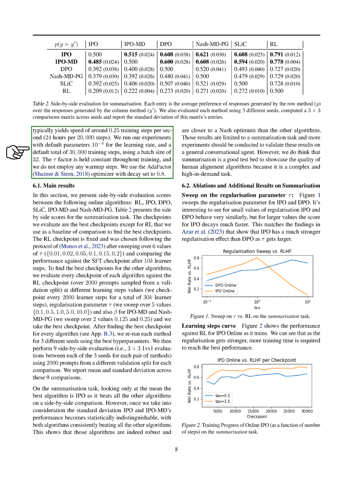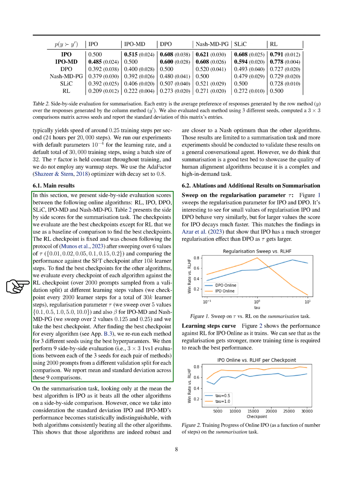Section: Main Results. In this section, we present the comparison scores of various online algorithms for a summarization task. We evaluate algorithms like RL, IPO, DPO, SLIC, IPO-MD, and Nash MDPG. We use the RL algorithm as a baseline for comparison. The RL checkpoint is fixed, chosen after testing different values of tau and comparing performance with the SFT checkpoint. For the other algorithms, we evaluate every checkpoint against the RL checkpoint using over 2,000 prompts.